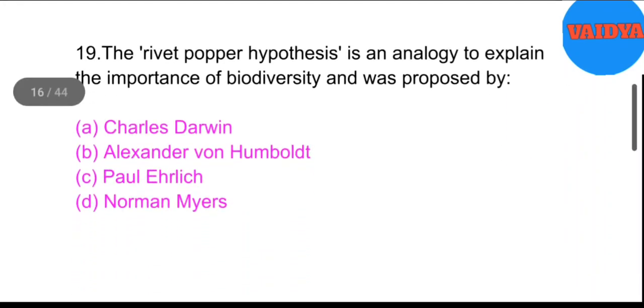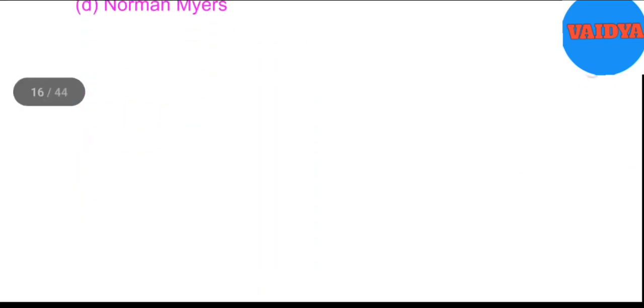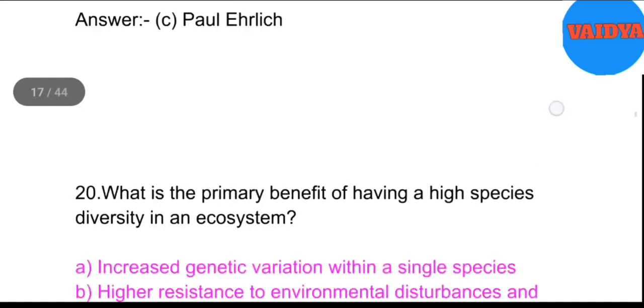19. The Rivet-Popper hypothesis is an analogy to explain the importance of biodiversity and was proposed by: A. Charles Darwin. B. Alexander von Humboldt. C. Paul Ehrlich. D. Norman Myers. Answer: C. Paul Ehrlich.